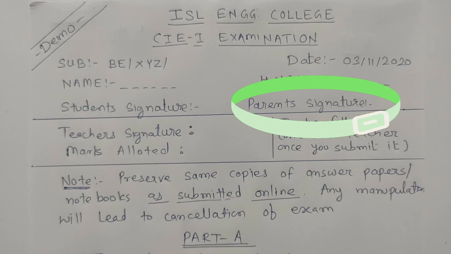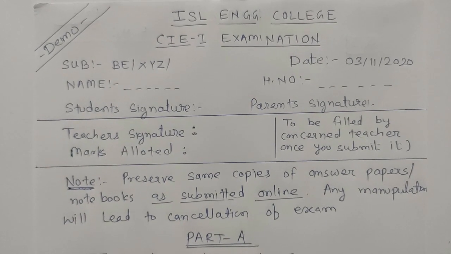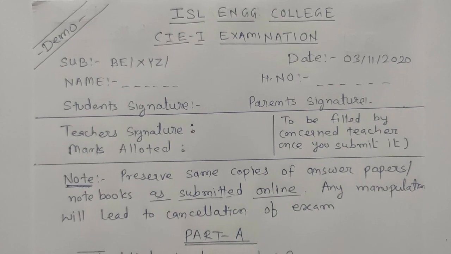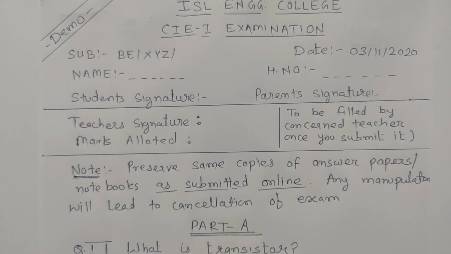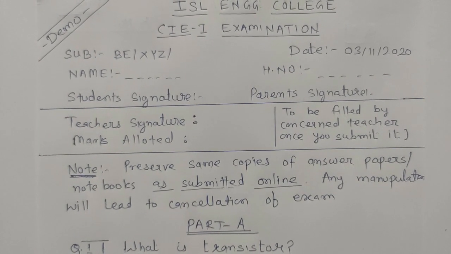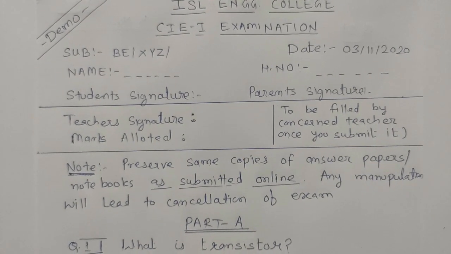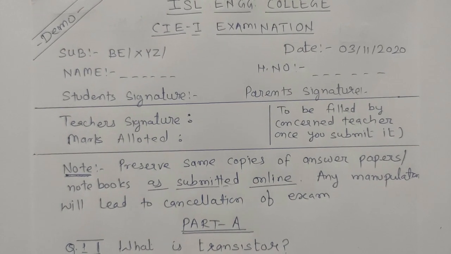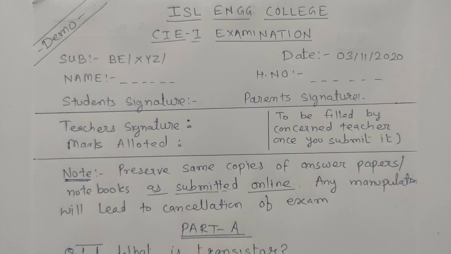After that, parents should also sign that they have seen that you are writing answers without referring to anything, just for the record purpose. Below that you have to take the teacher's signature and you have to take the marks allotted from the concerned teacher, so that you will get a written proof of your examination. That means you have to preserve these papers.